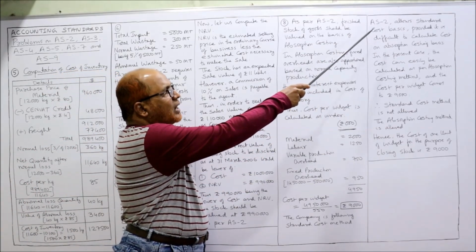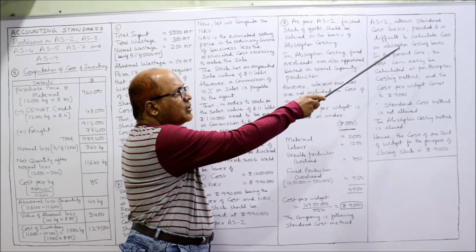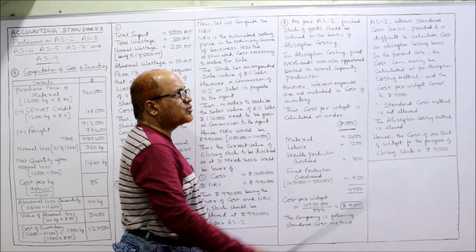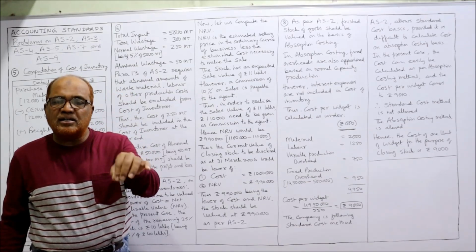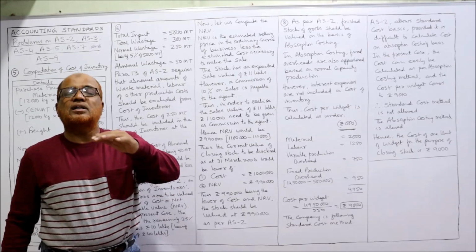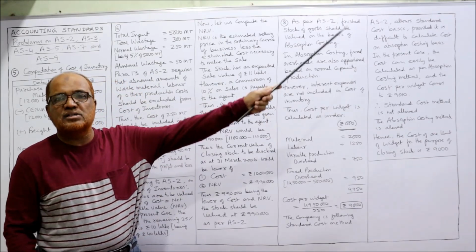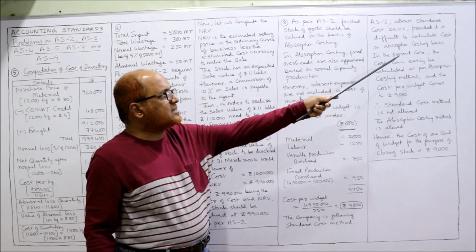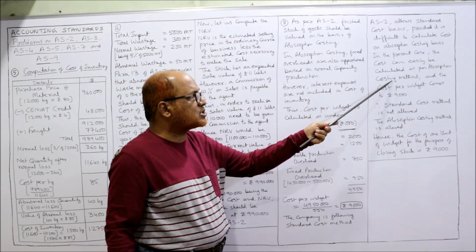So here AS2 allows standard cost basis provided it is difficult to calculate cost on absorption costing basis. Only when it is difficult to calculate the cost according to absorption costing, then only AS2 has allowed the business to follow standard costing. In the present case, the cost can easily be calculated as per absorption costing method and